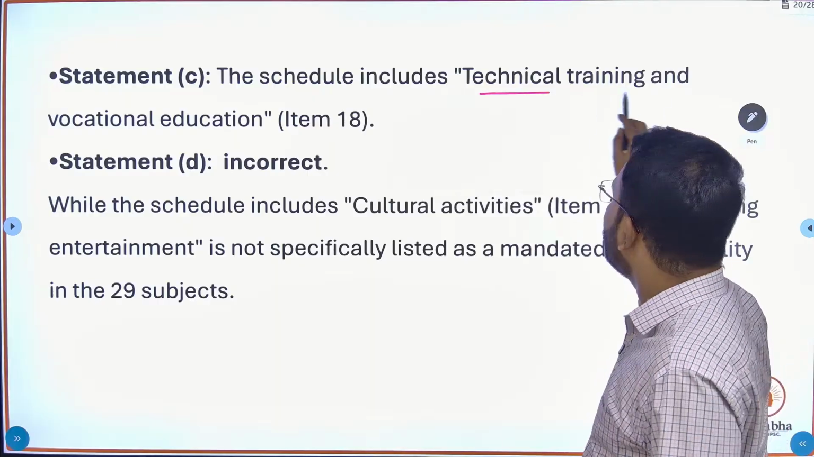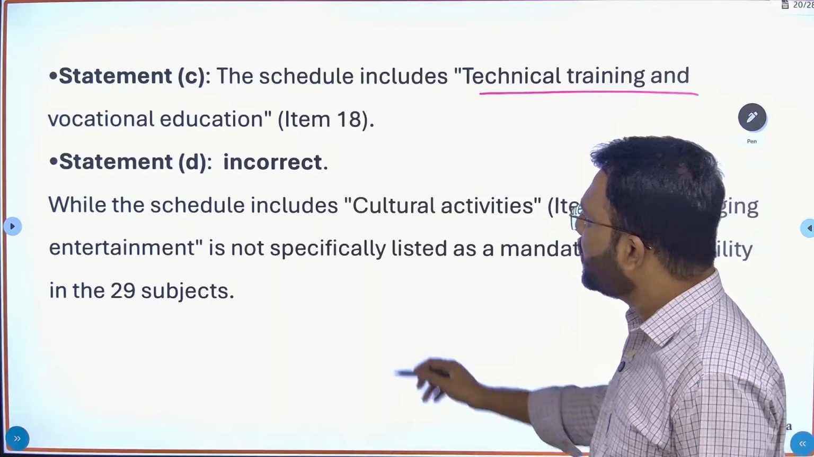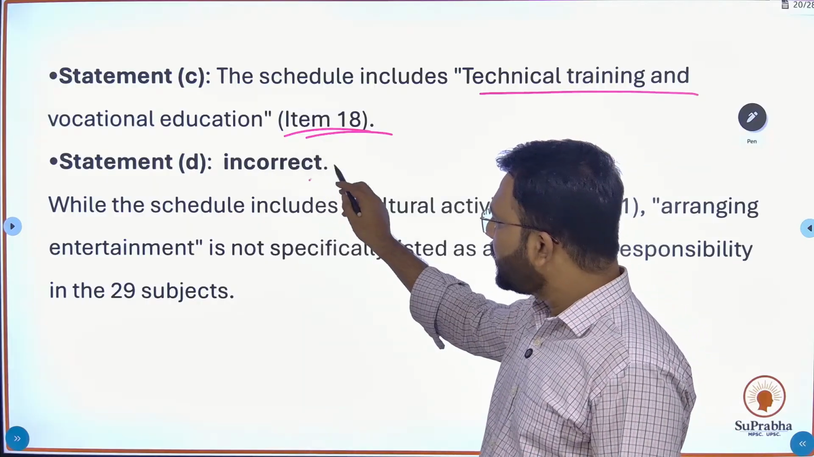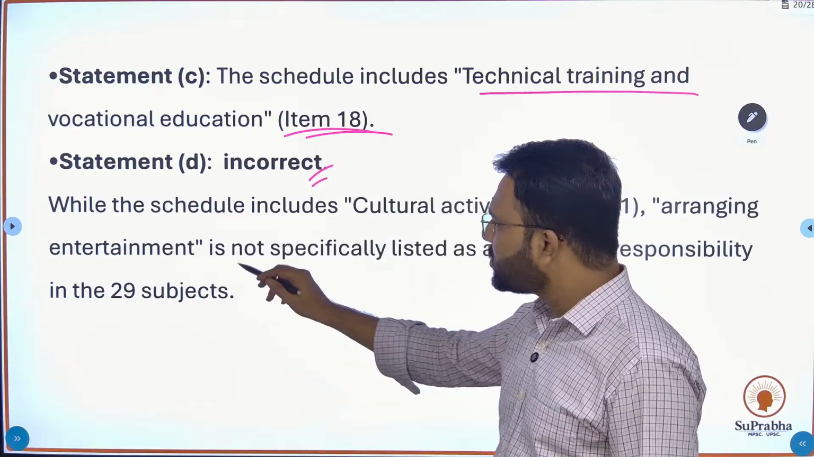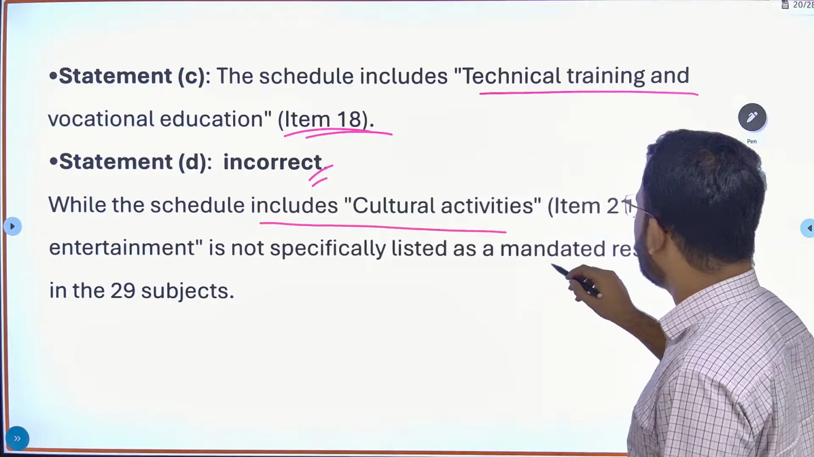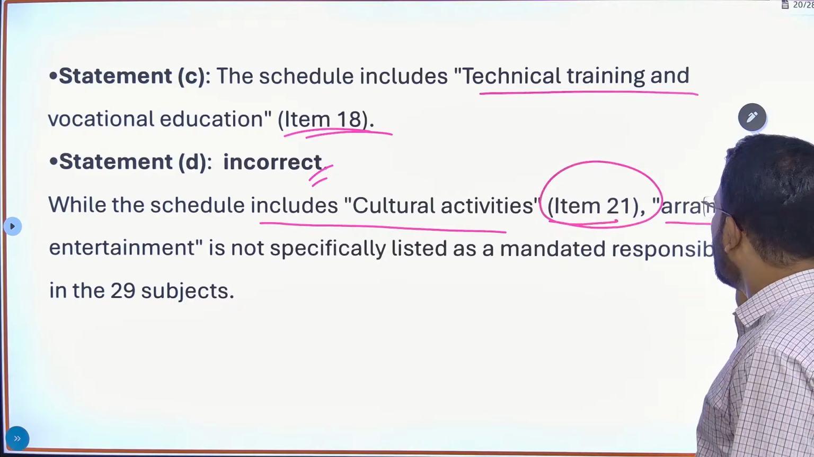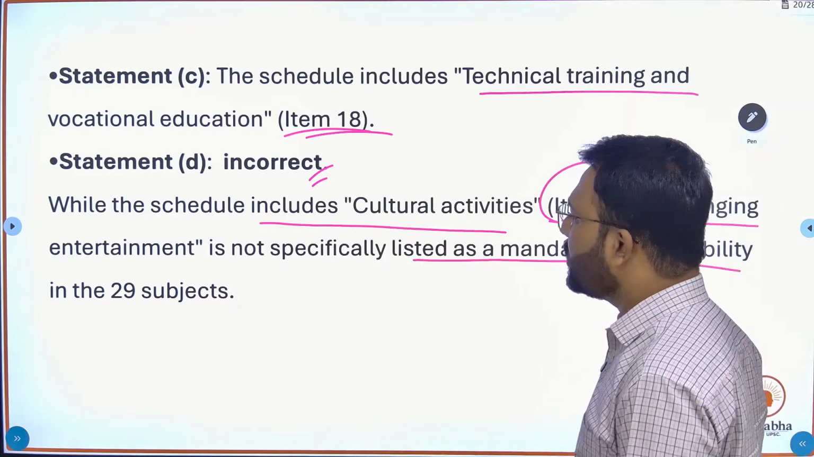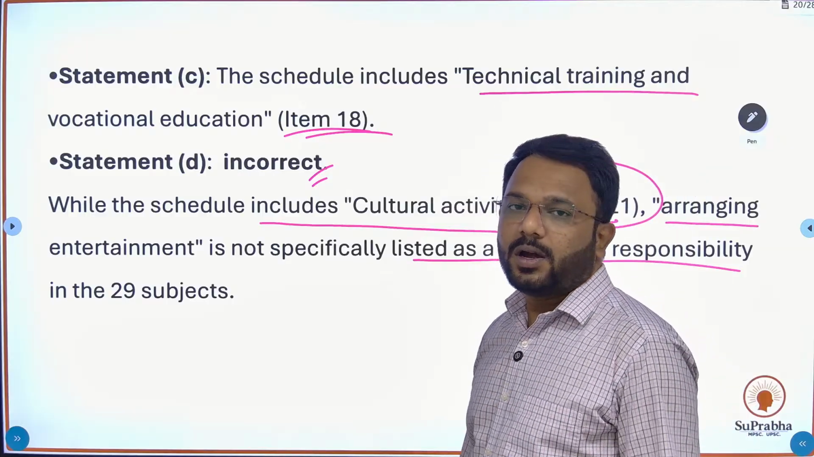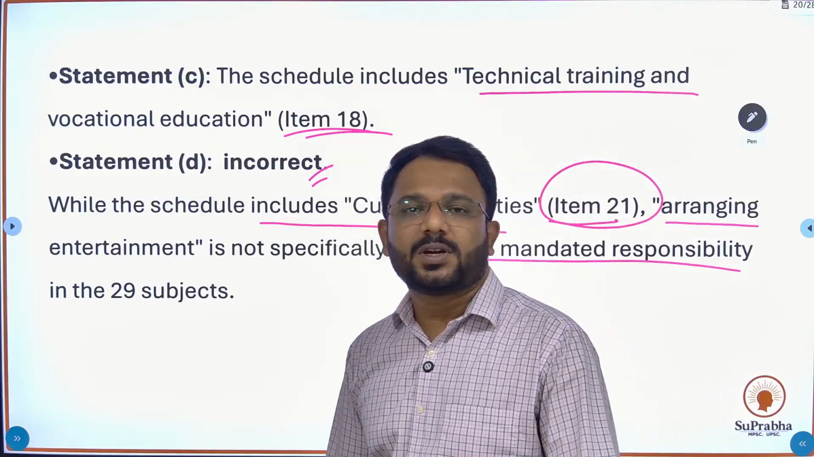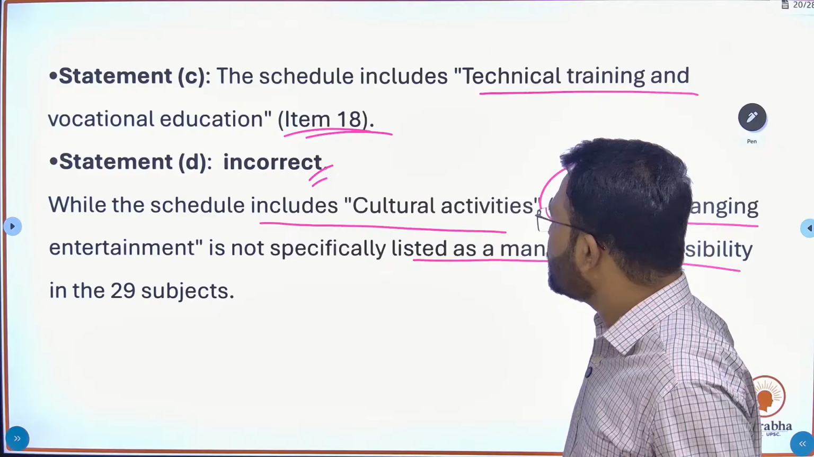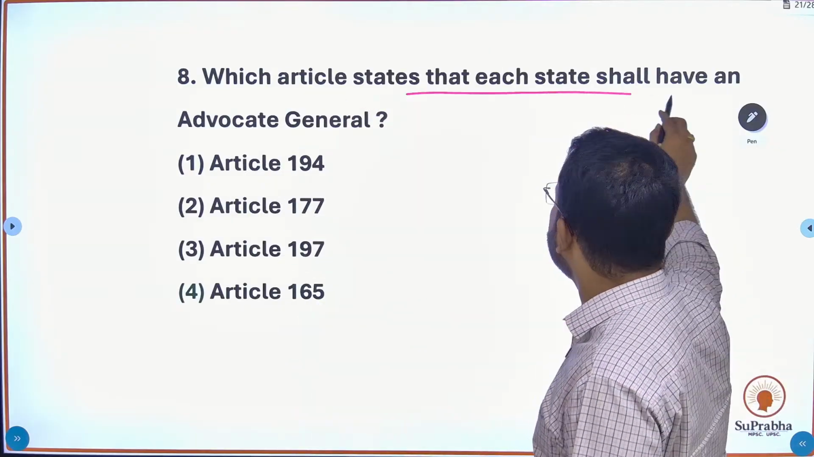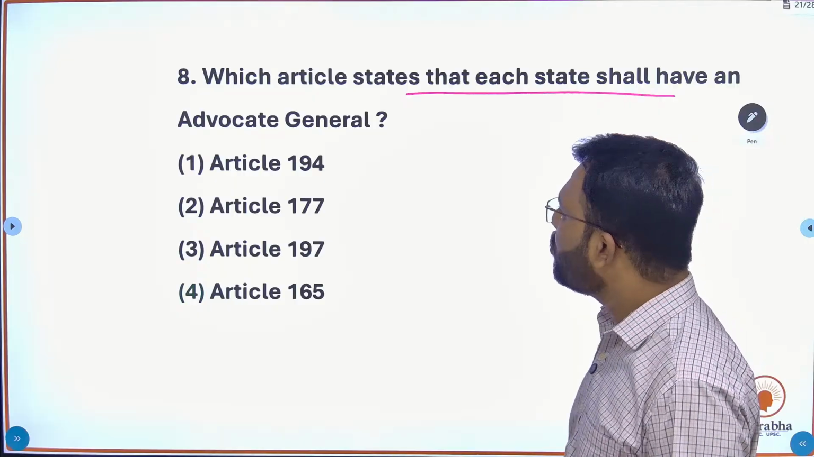The schedule includes technical training and vocational education under item number 18. And statement D is incorrect. Why is it incorrect? Because the schedule includes cultural activities under item number 21. Arranging entertainment is not specifically listed as a mandatory responsibility in the 29 subjects present under the Constitutional Act. Fine.